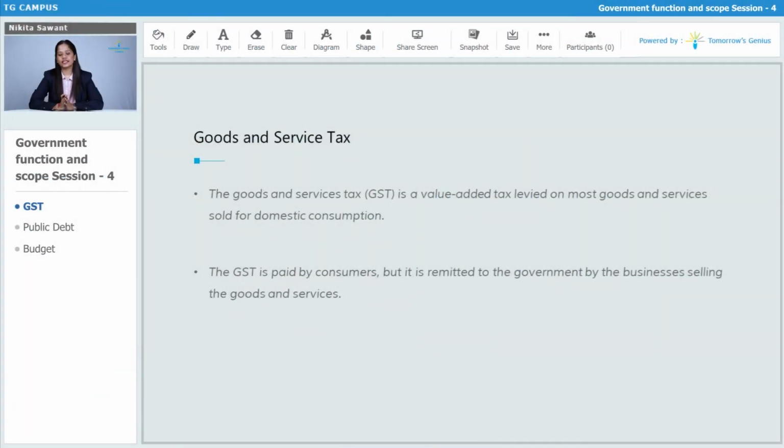So GST is a newly introduced tax by the government of India. GST is a form of indirect tax. The goods and service tax is a value added tax. Now what do you mean by value added? It adds value in the form of price, or it adds value to the price. So it's a value added tax levied on most goods and services sold for domestic consumption.